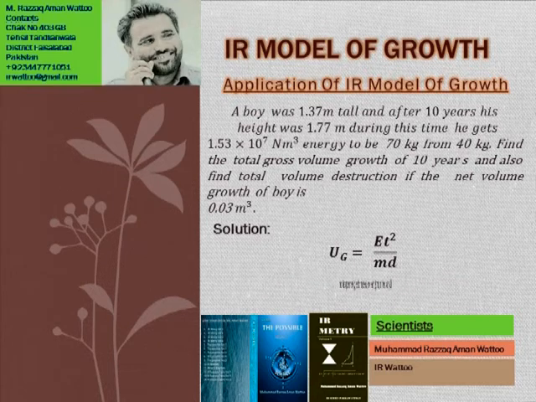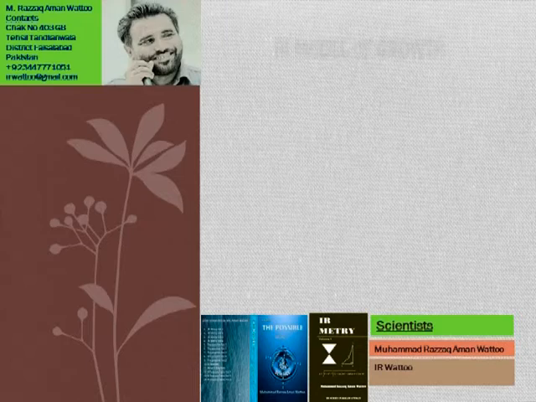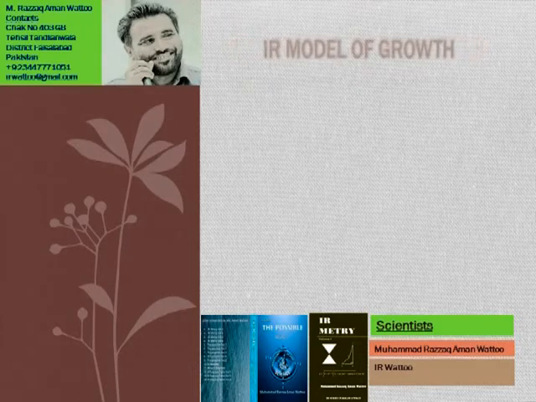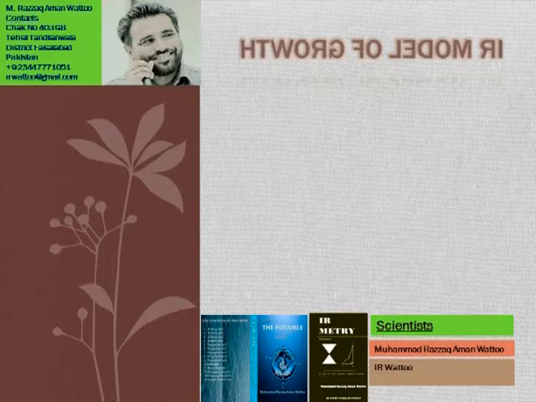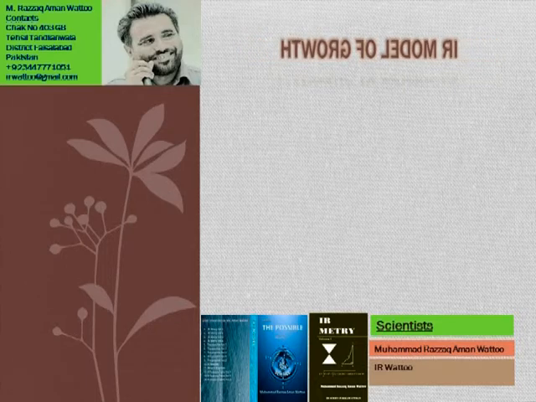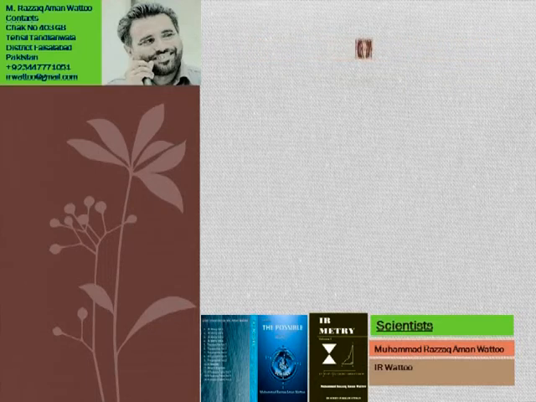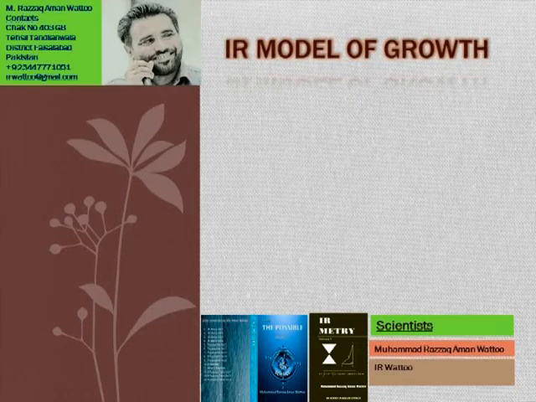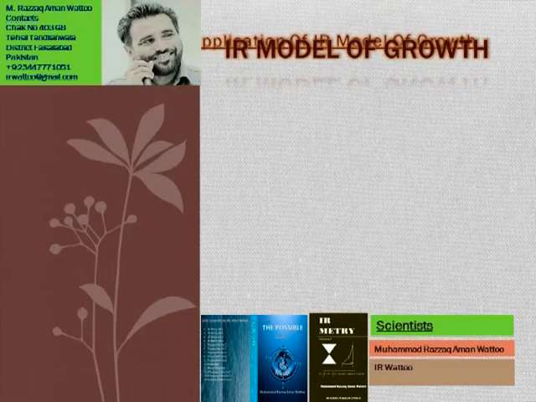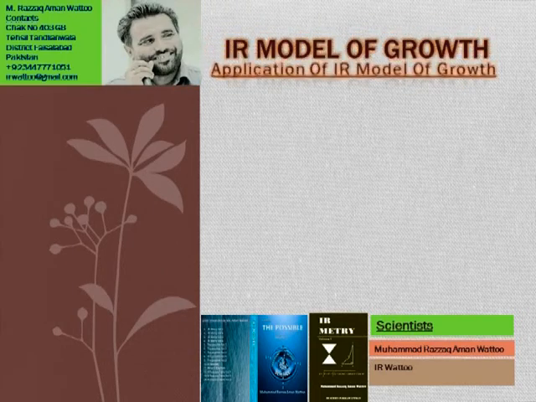We will use the IR equation of the universe in this way. Ug is equal to ET square over MD, and according to this equation we'll take the given values and substitute all these values in the equation. In this way we can calculate the total volume growth. Energy is given, time is given, mass is given, and the displacement is given.